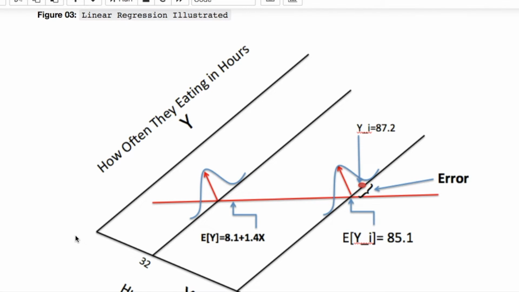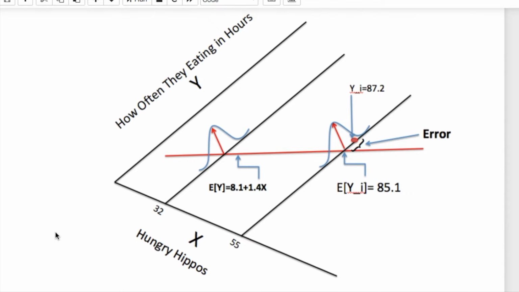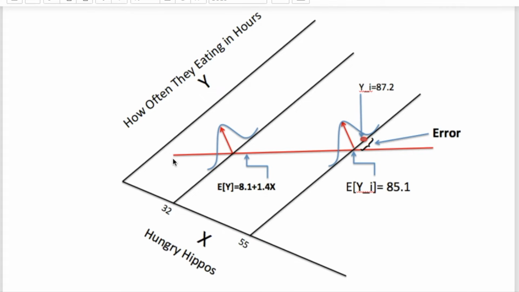I'm going to explain what's going on here. Zoom out just a little bit for us so we can see what's going on. Assume that this red line is our best fit line, and this red dot right here is our actual point. And the distance from this point to this line is our error. And we're saying that our estimated value, which should have lied on this line, should have been 85.1, whereas the observed value that we have is 87.2, okay? And you'll see that this right here, our expected value should have been the mean, which would have been the peak of this right here.